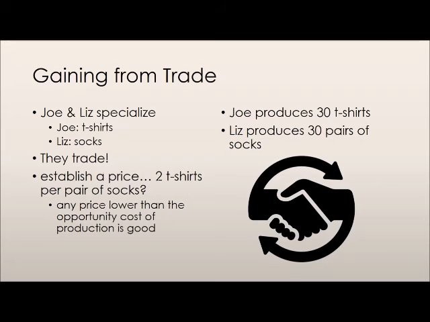For Joe, this is a good deal, because if he were to produce socks by himself, it would cost him 5 t-shirts to produce. Now he only has to pay Liz 2 t-shirts per pair of socks. This is also a good deal for Liz, because if she were to produce t-shirts by herself, it would cost her a full pair of socks per t-shirt she made. If she trades with Joe, she only needs to pay him half a pair of socks to buy a t-shirt. Both Liz and Joe can buy the good for which they do not have a comparative advantage in producing from the other person.